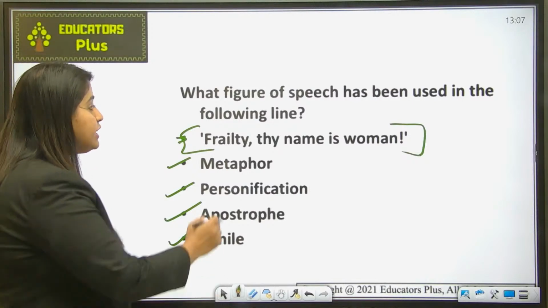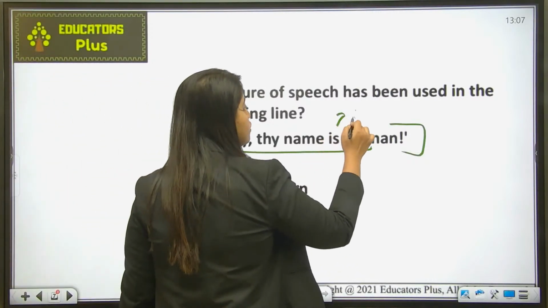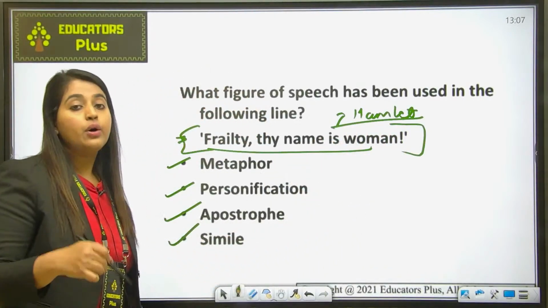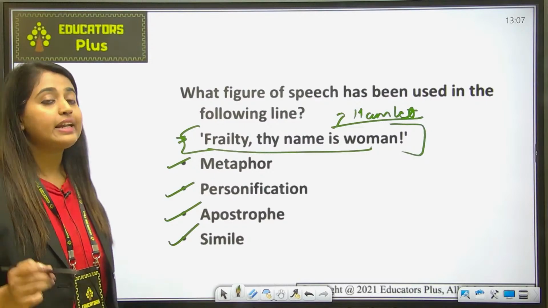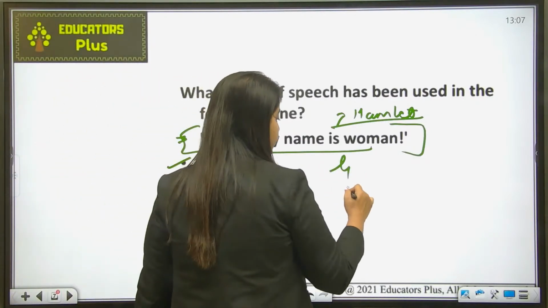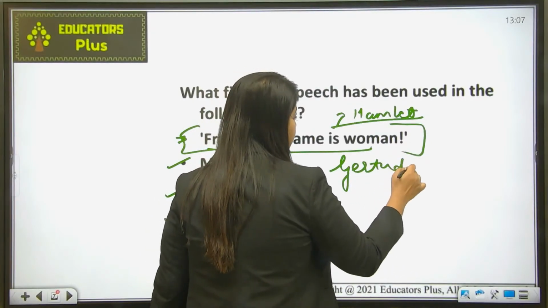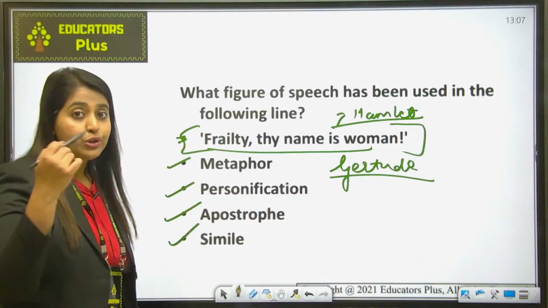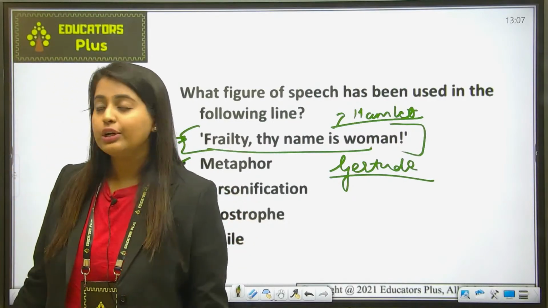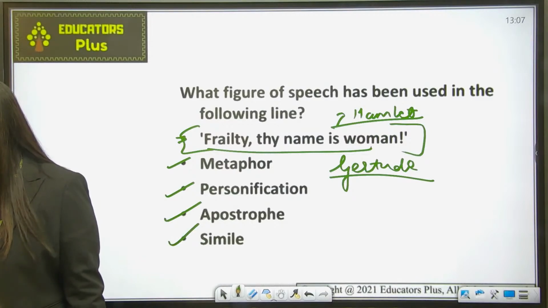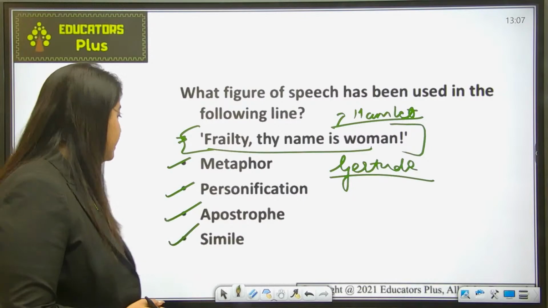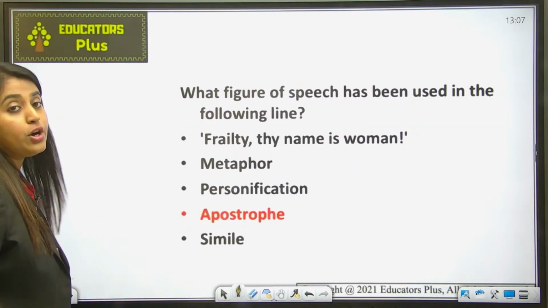Yes. "Frailty, thy name is woman" is a quotation from Hamlet. I have already told you this in my previous lecture. What is the meaning of this particular line, and why has it been said for Hamlet's mother, Gertrude? If you want to know, then go back and follow my lectures to get the correct answer. Okay. Yes, so basically the answer is apostrophe.